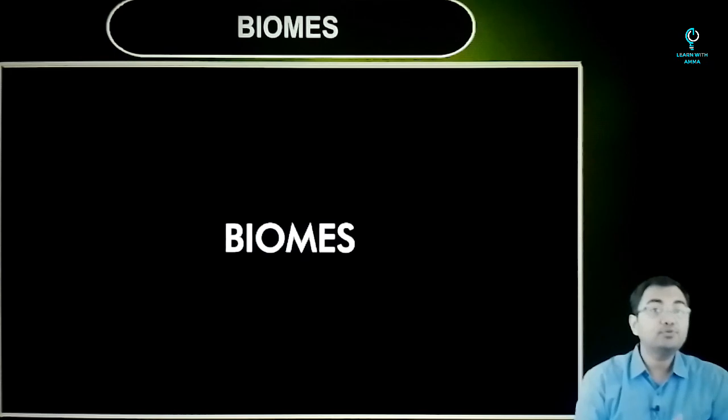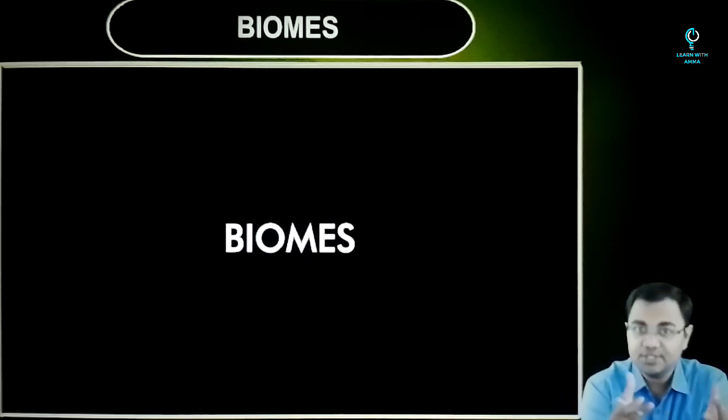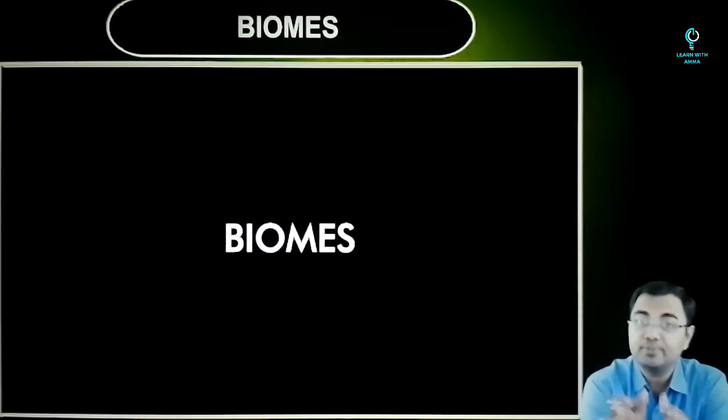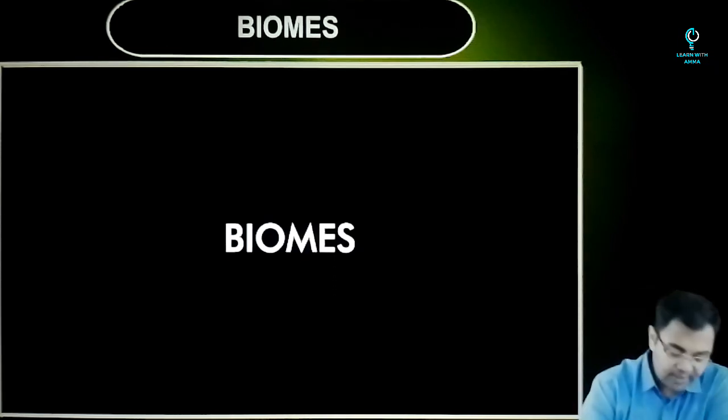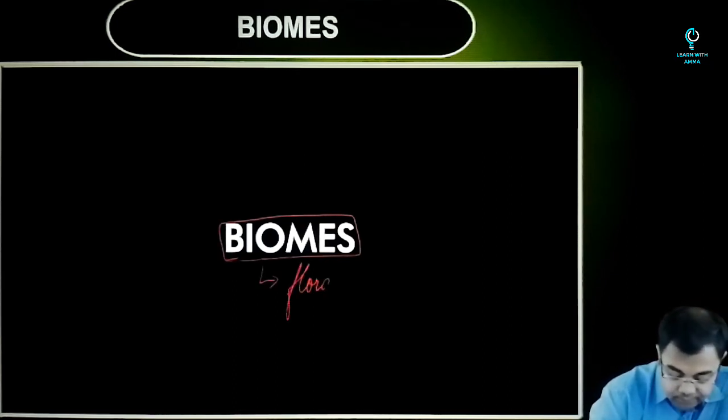Now from the point of view of understanding this chapter, the first thing that you need to understand is the definition of biome. How we define biome, how it is different from an ecosystem, how it is different from a habitat, and then we'll look into all the factors with respect to biomes and the different kinds of biomes that exist. So first of all, when we talk about biomes, what do we mean? In very simple terms, we are talking about the kinds of vegetation, or basically the kinds of flora and fauna that you find in a given region.